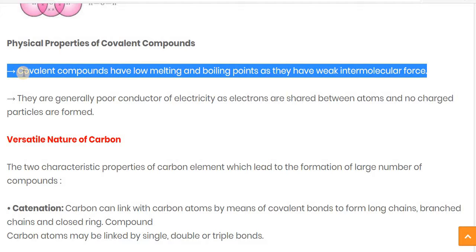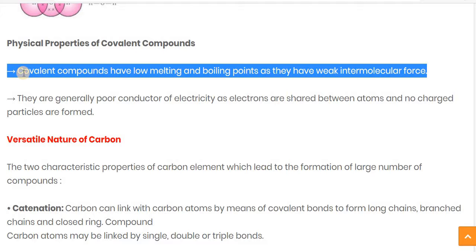As we saw in the third chapter about the ionic bond, the ionic bond is formed by the transfer of ions or the transfer of electrons, and they possess a stronger intramolecular force. Due to that, they possess a high melting and boiling point.